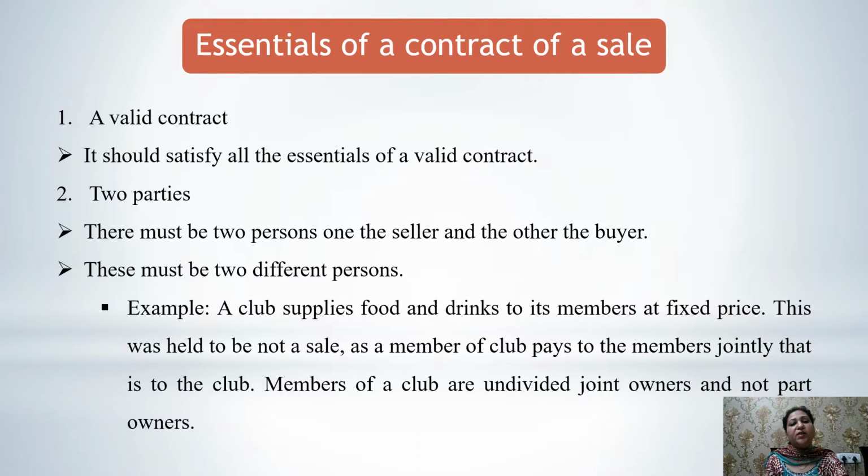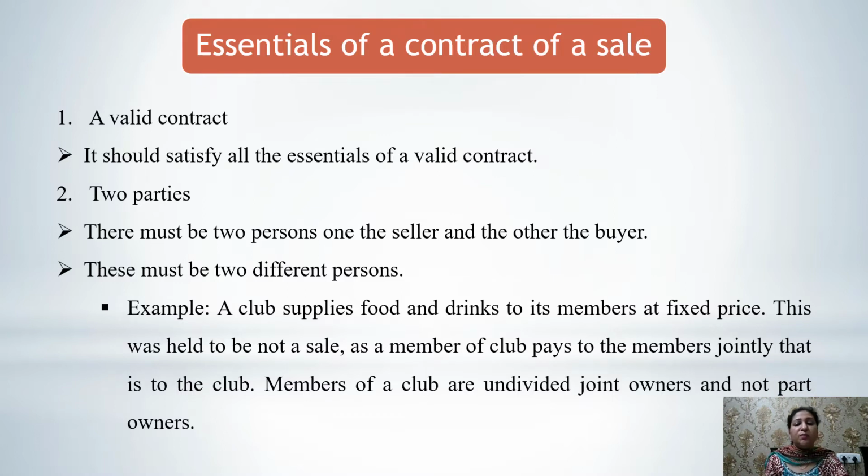There must be legal relationship. There must be some consideration. The parties should be capable of performing the contract and many more. That means when there is a contract under this act, it must satisfy all the essentials of a valid contract under section 10 of the Indian Contract Act 1872.